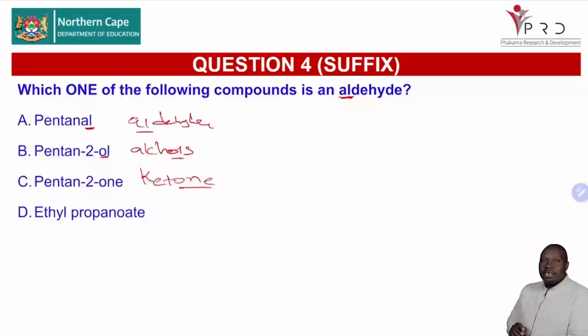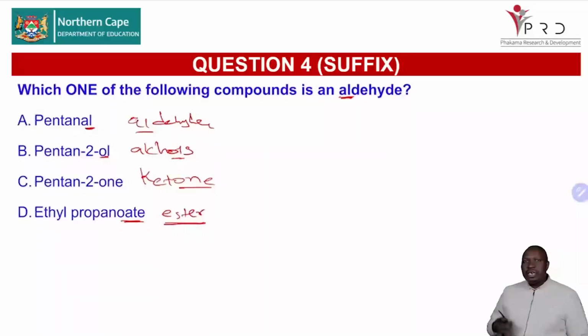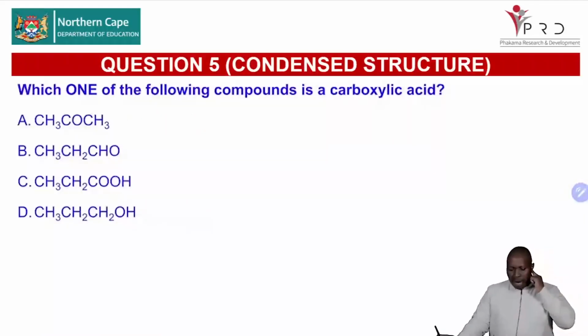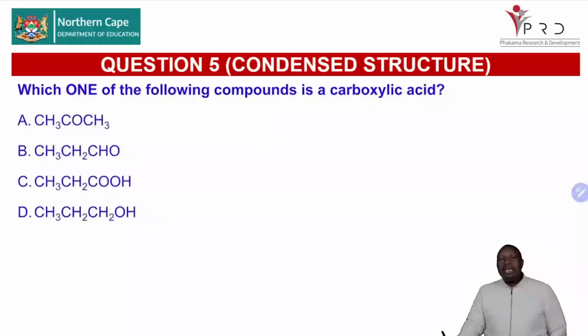Ethyl propanoate. This one, the esters, they have OATE. Their name will end with OATE. You know that is an ester. And then we'll talk about esterification, the process itself, because it's very important as well for your exams. Now, which one of the following compounds is a carboxylic acid? Which one is a carboxylic acid? We have talked about it.